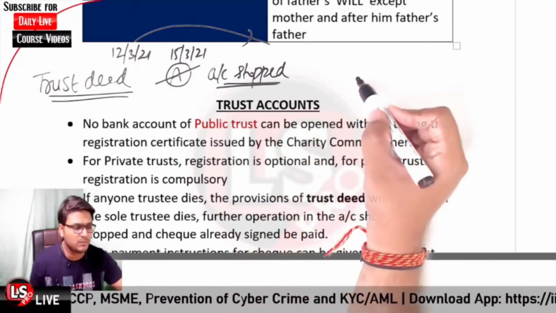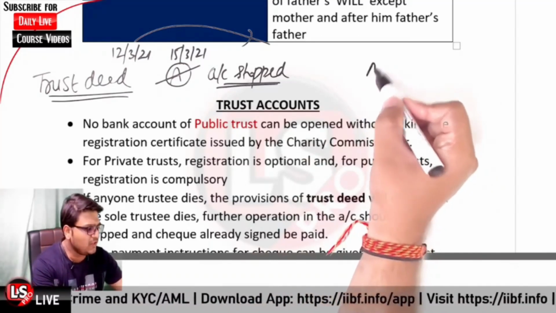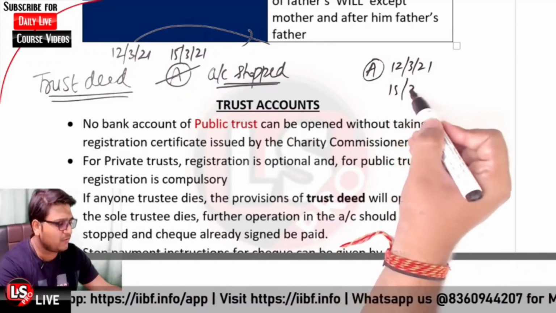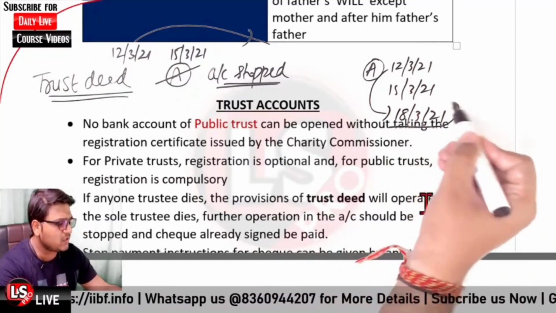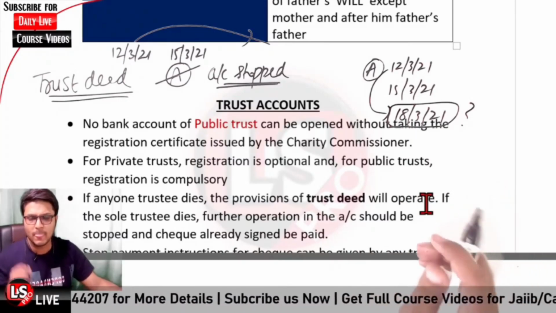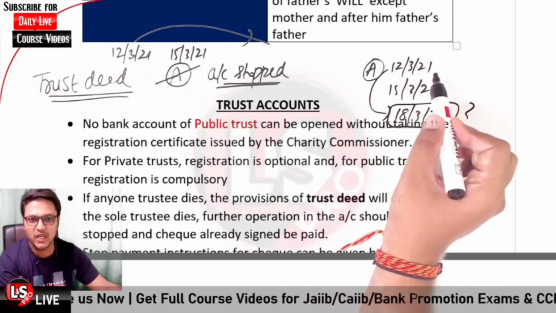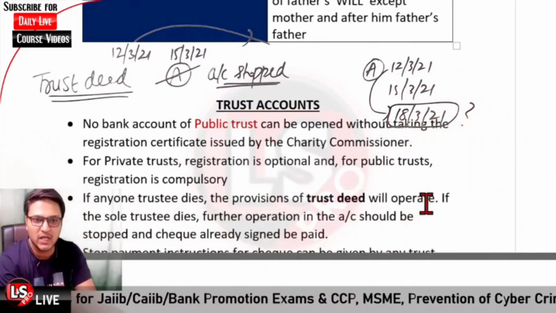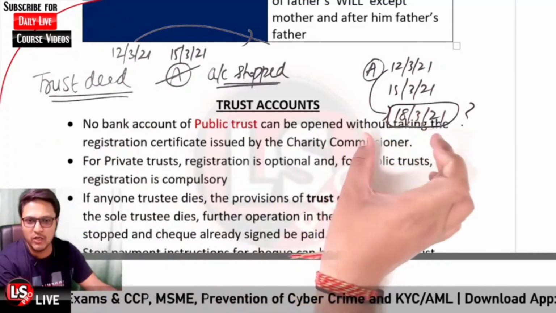But in the case of individual accounts, what happens? If person A signed a check on 12th of March 21 and further he died on 15th of March 21, and the same check was presented on 18th of March 21, is it to be honored or not? What would be the case? In the case of an individual person we are talking about over here, that he drew a check on 12th of March 21, died on 15th of March 21, the check was presented on 18th of March 21. Is it to be honored or not?